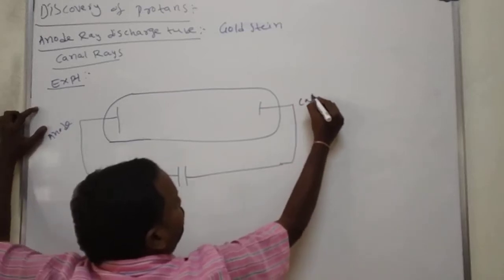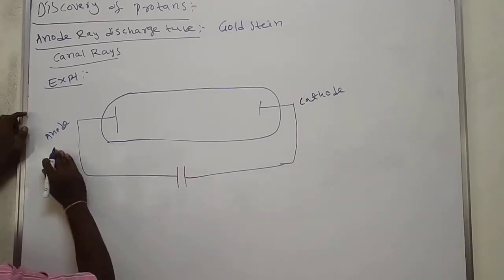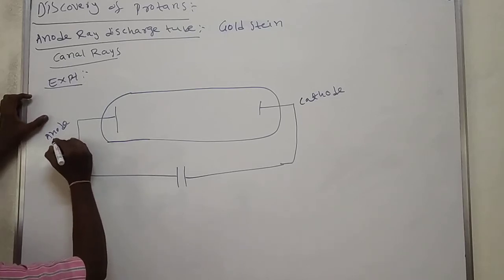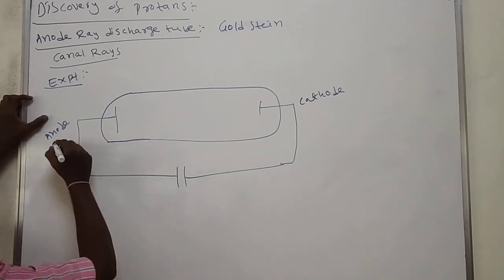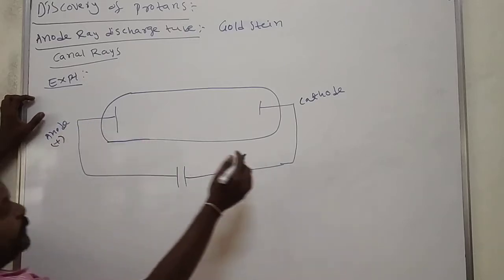The anode attracts the cation, which carries positive charge.